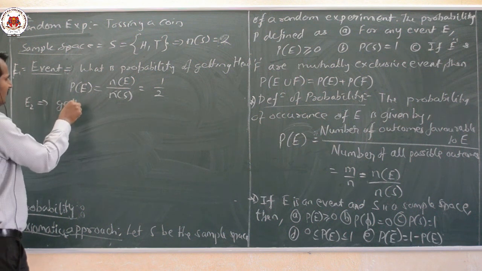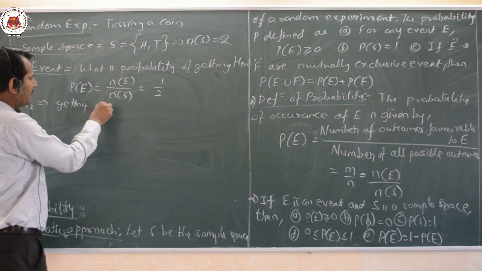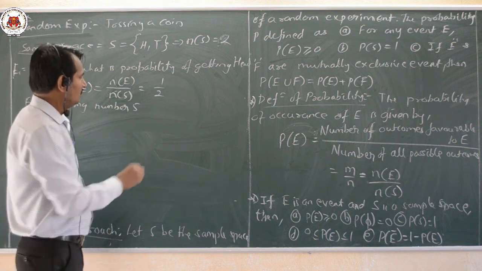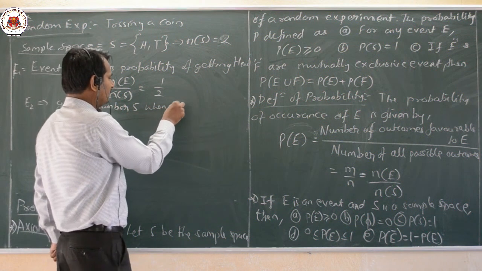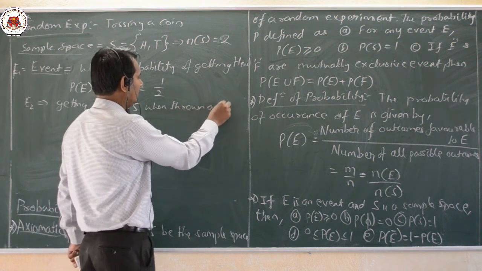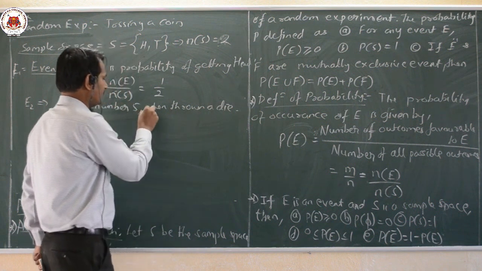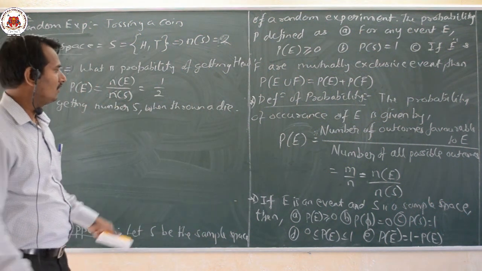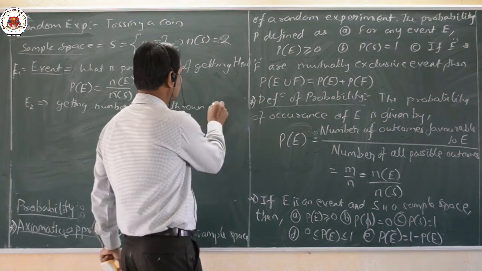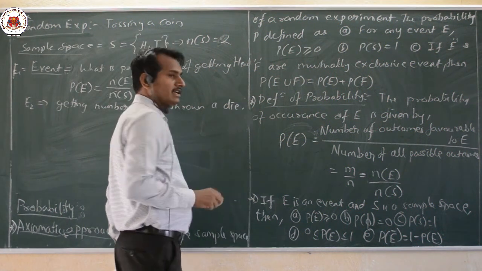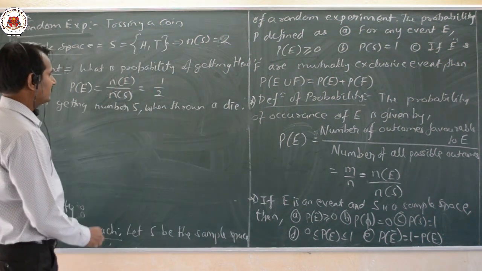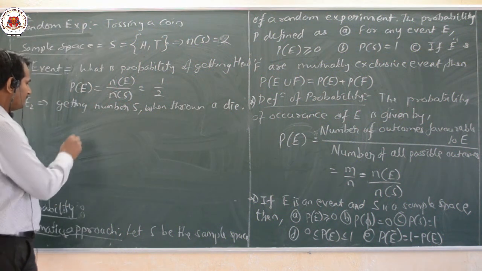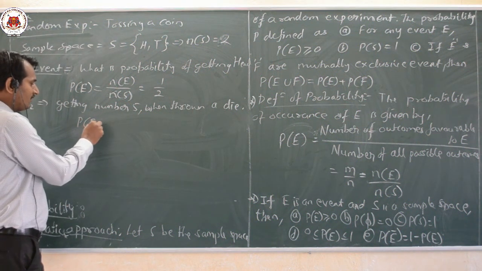Now let us take one more event, E2: getting the number 5 when a die is thrown. When a die is thrown, what do we get? Let us observe here, dear students. Very, very simple.